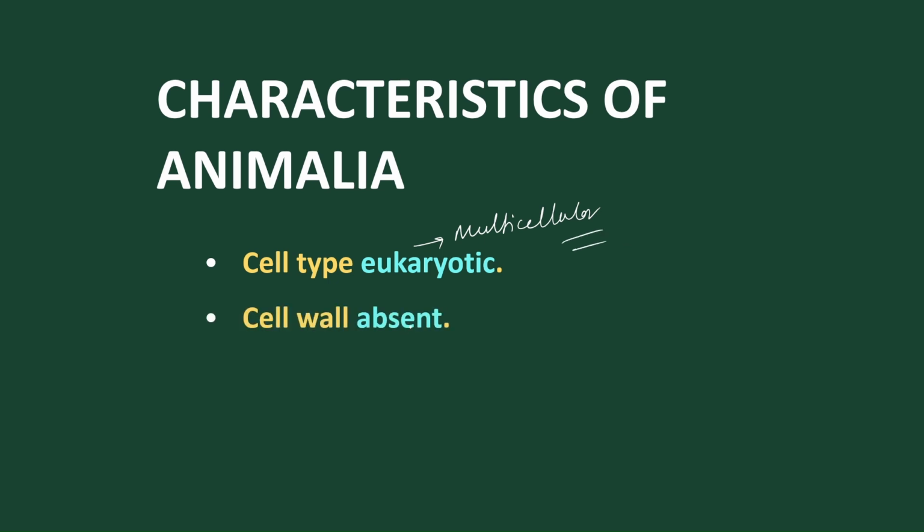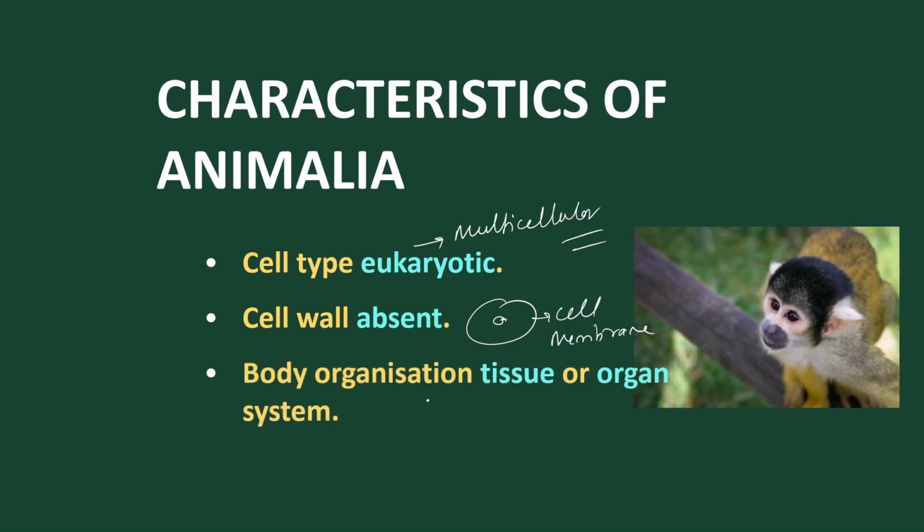Now let's talk about animals. In the animal kingdom, the cell type is eukaryotic, and animals are also multicellular, except Protista and protozoa. Also, the cell wall is absent. In animals only the cell membrane is present. Animals have the cell membrane as the boundary of the cell, no cell wall present.